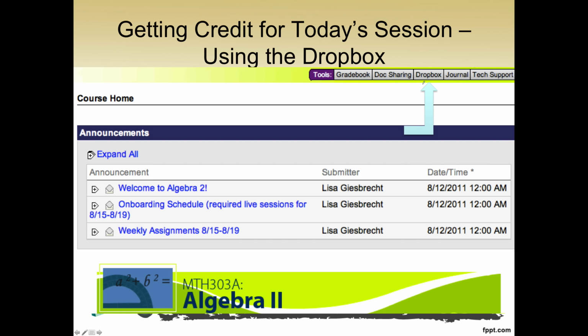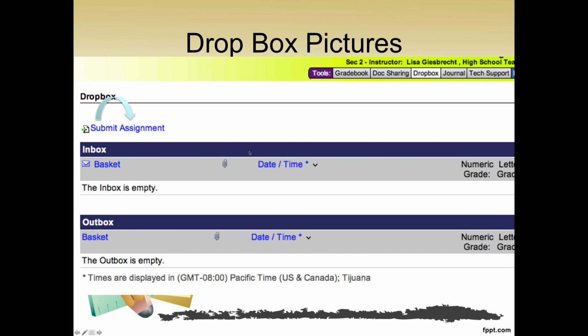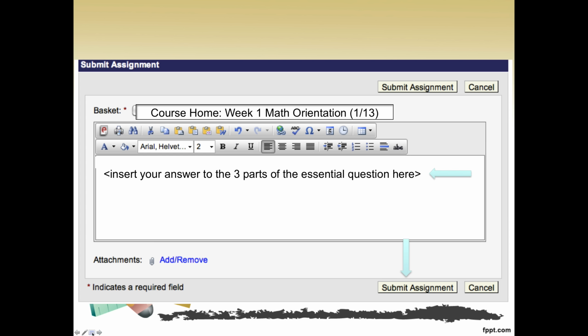So step number 1, you're going to click on Dropbox, which is in the upper right-hand corner of your screen. Step 2, you're going to click on Submit Assignment. Step number 3, you are going to pick the basket for the Dropbox that you would like to submit to.